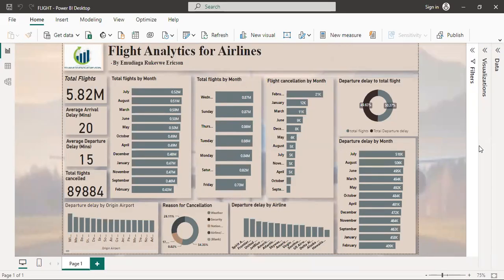Hello, my name is Emudiaga Ericson, and I am presenting my analytics on the project of flight analytics for airline for the US air travel. The data was presented to me by Quantum Analytics.